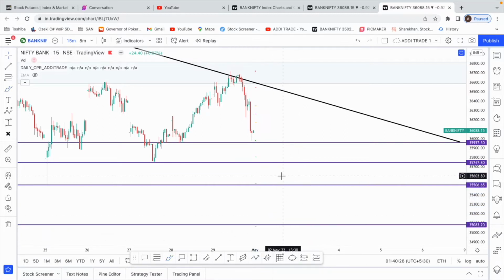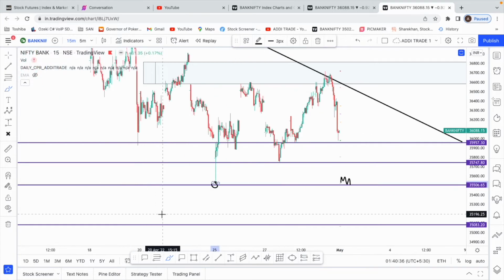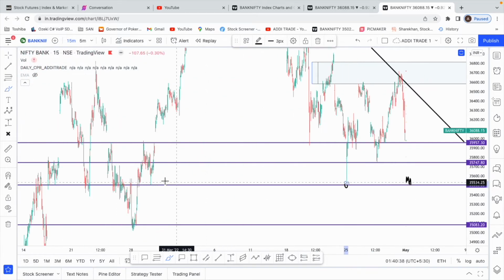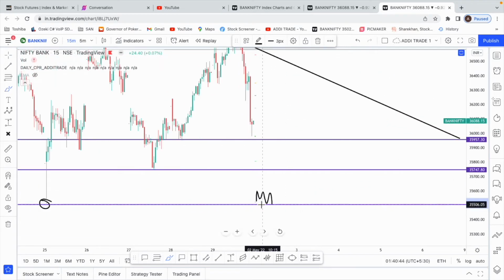Or, if this corrective wave holds, because even previously we have taken a good support over here and bounced, and even before we have taken a support over here and bounced. So a lot depends on the price action. If we open around this area, we'll see how it goes. Probably we can even go sideways, and then if things go well and the US futures improve, we might even fill this gap and come up all the way until 36,000.